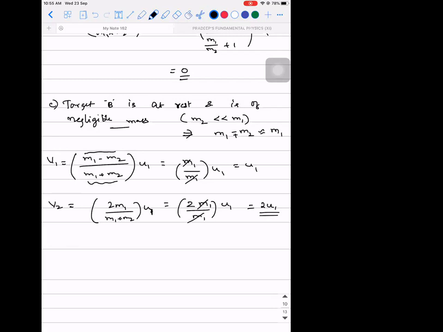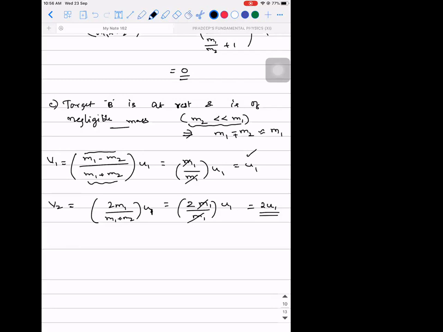Initially, what was the velocity with which the first object was moving? It is U1. The first object was moving with the velocity of U1. After collision, what is the velocity with which the first object is moving? It is still U1, meaning in this scenario the heavier object is continuing to move with the same speed.